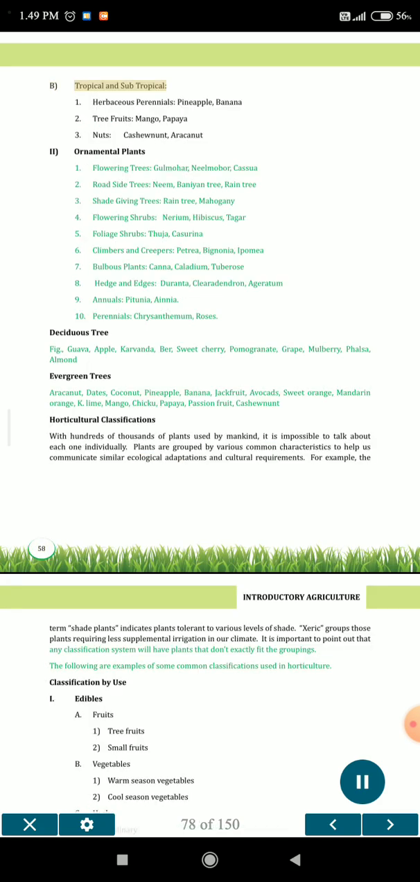B. Tropical and subtropical. 1. Herbaceous perennials: pineapple, banana. 2. Tree fruits: mango, papaya. 3. Nuts: cashew nut, arecanut. 2. Ornamental plants. 1. Flowering trees: gulmohar, neelmohar, cashew.